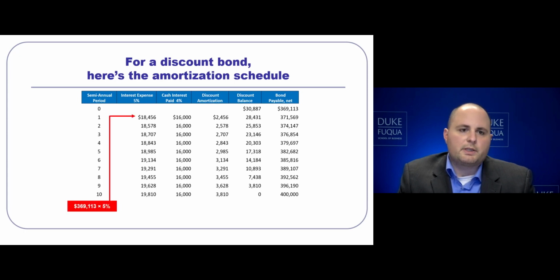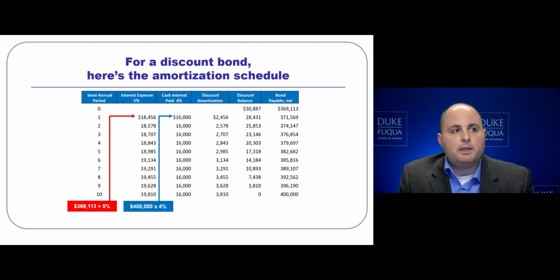To calculate our interest expense, we must take the opening balance of our bond payable and multiply it by the market rate at time of issuance. This is $369,113 times 5%. We arrive at an interest expense for this discount bond of $18,456. Notice our cash paid throughout the life of the bond is equivalent per period, $16,000.